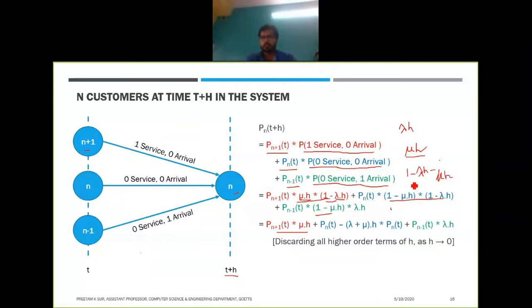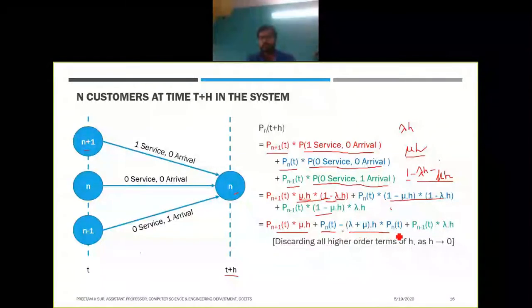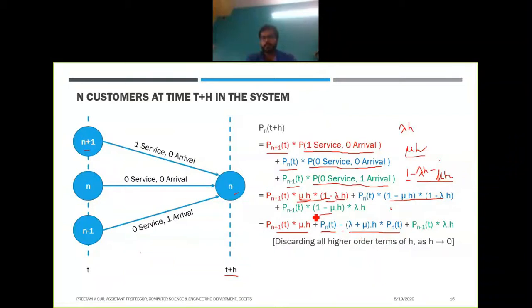For this one, we will have pn of t and minus lambda plus mu into h, pn of t. And finally we will have pn minus 1 of t into lambda h, and lambda mu h square will again be discarded, so we will have only the lambda h term.